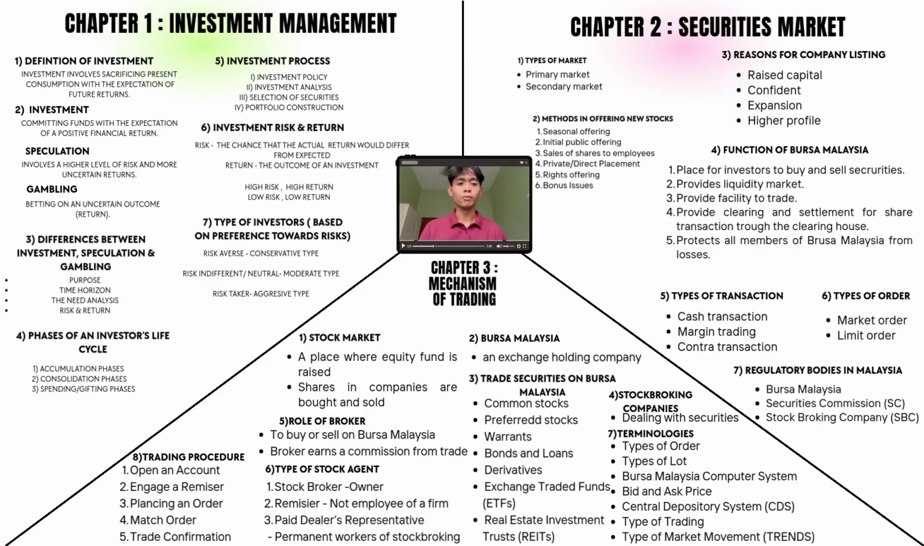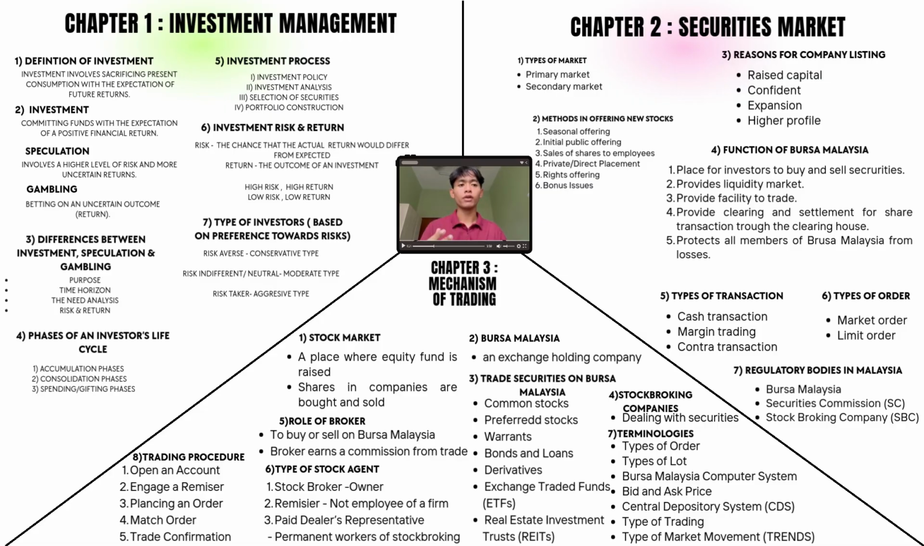Alright, I'm going to proceed with my presentation. Chapter 1, investment management. The definition of investment is giving up some resources now, usually money or time, that will gain some positivity in the future. The next one is speculative. Speculative involves higher risk and more uncertain outcomes. And the last one is gambling. We're betting on uncertain outcomes.